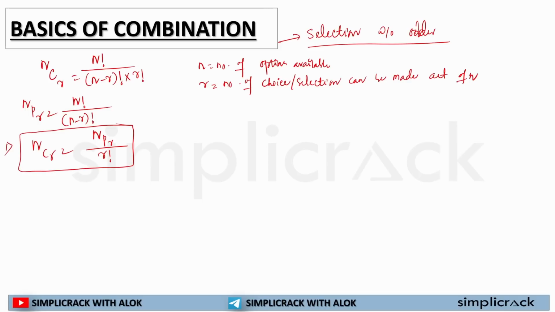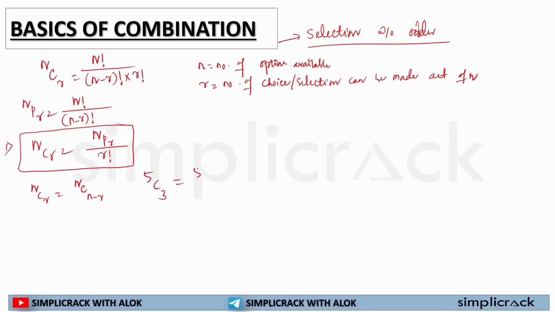Now the second thing you all need to understand is that nCr is equal to nC(n minus r). How? For example, 5C3. Out of 5 we are selecting 3 guys.